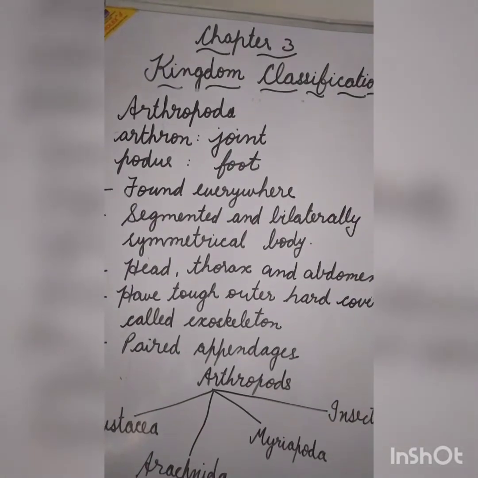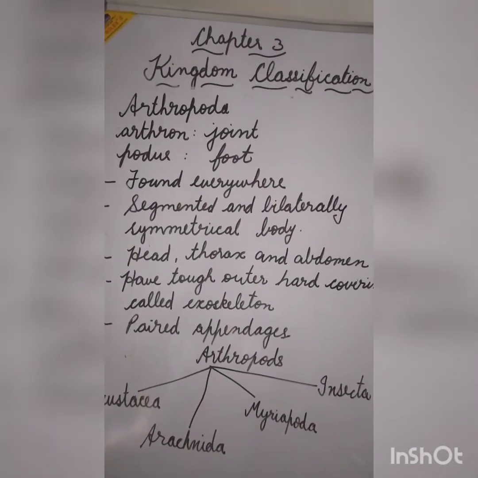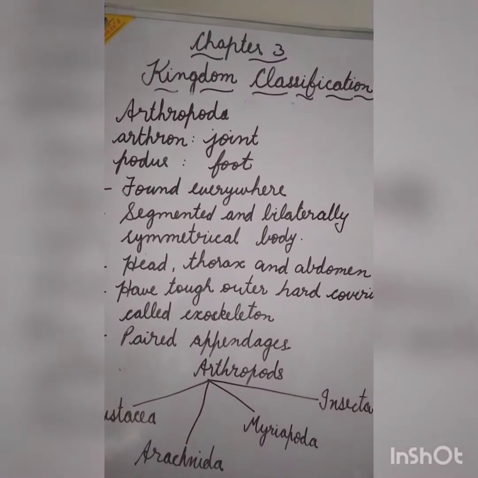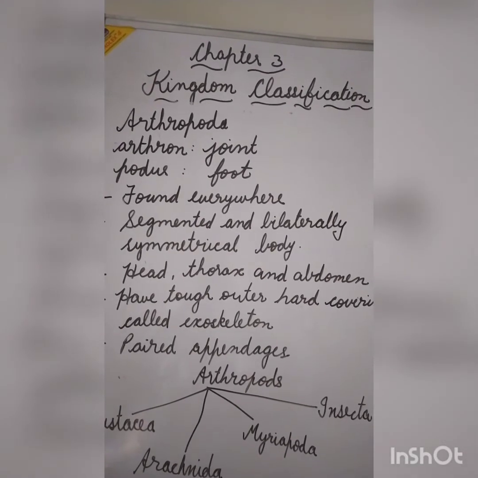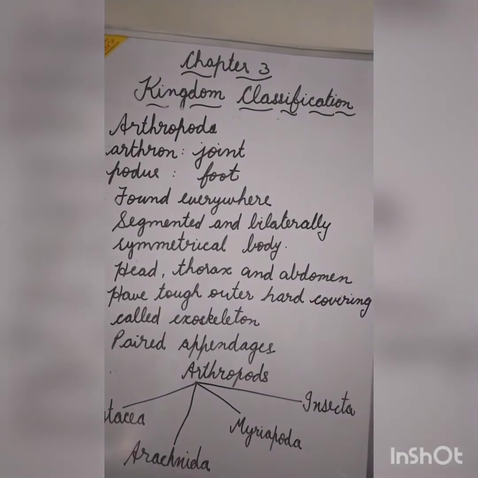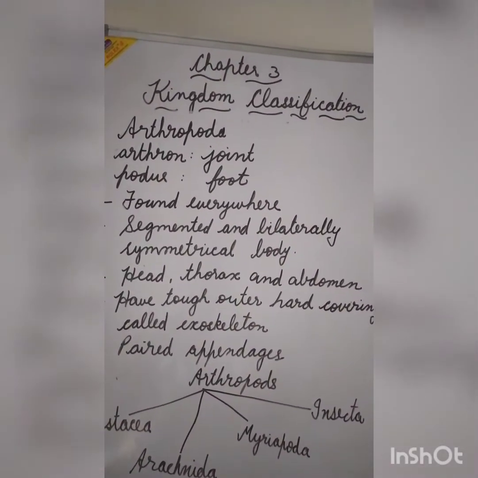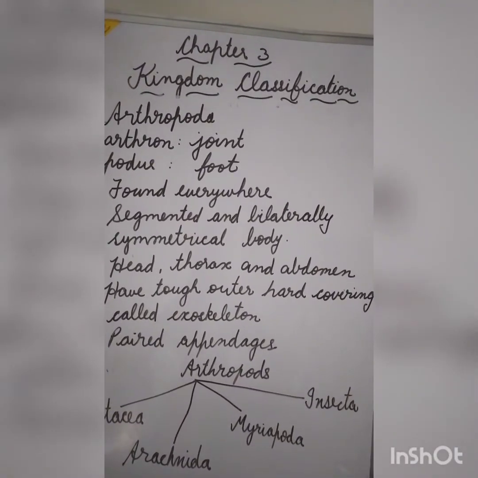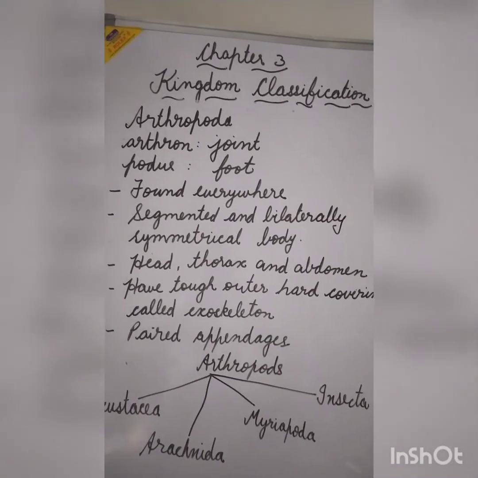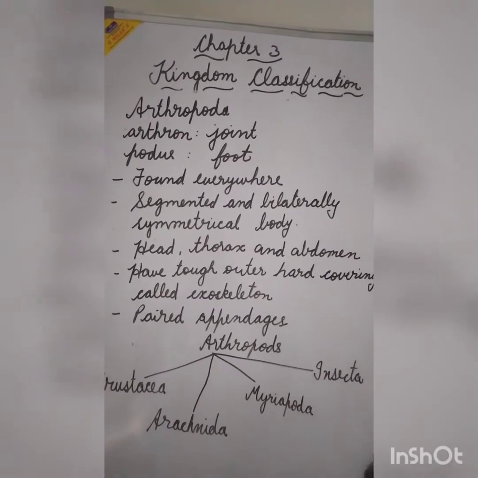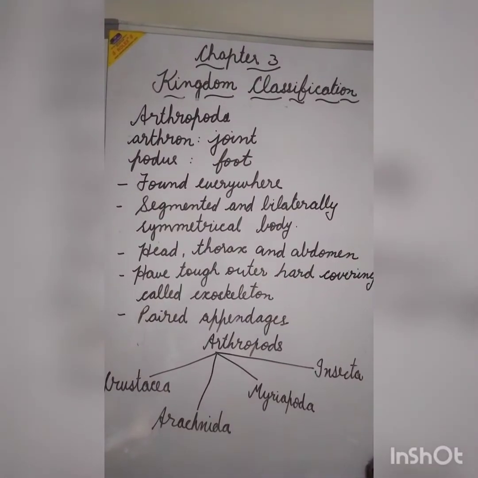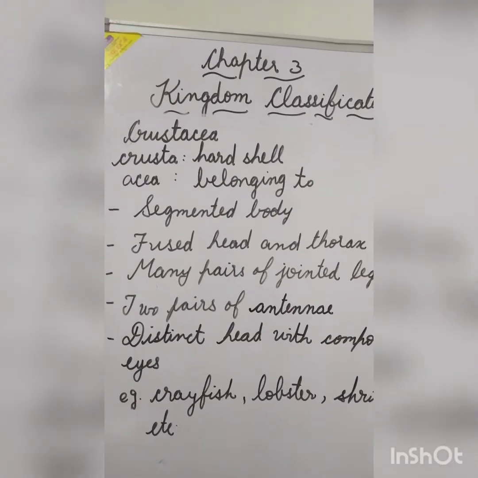They are found everywhere in air, water, land. They have a segmented and bilaterally symmetrical body. Their body is divided into three parts: the head, thorax, and the abdomen. They have a tough outer hard covering called the exoskeleton. They have paired appendages, that is jointed feet. Arthropods, on the basis of their body structure, are divided into four groups: Crustacea, Arachnida, Myriapoda, and Insecta. Group Crustacea.